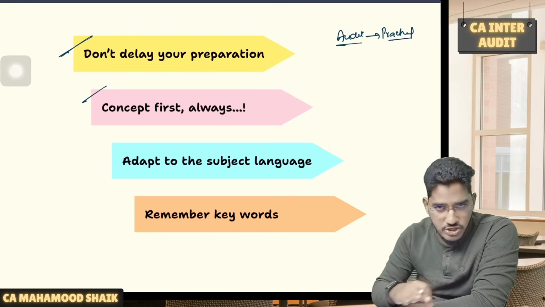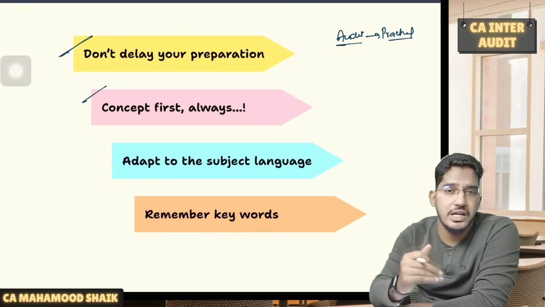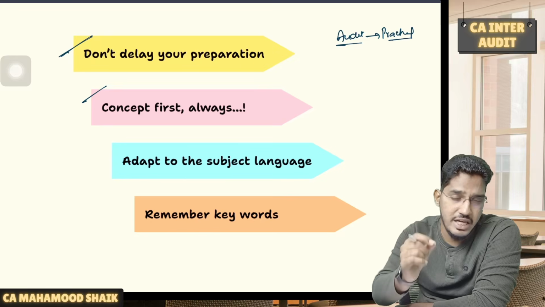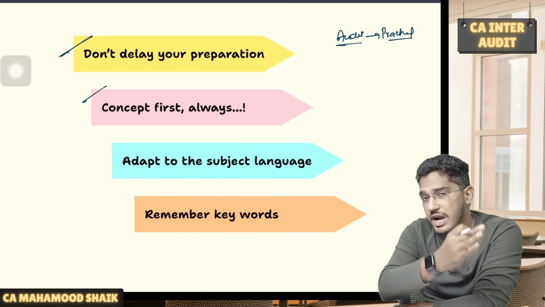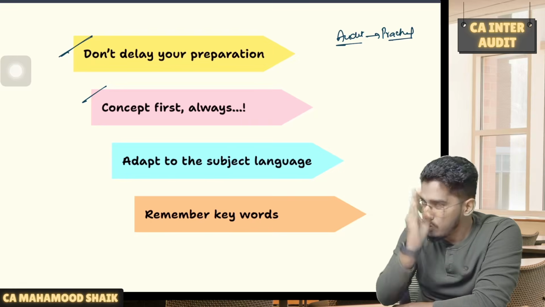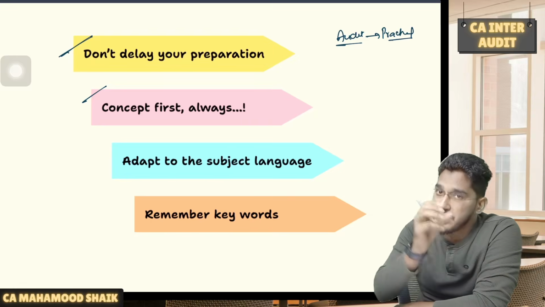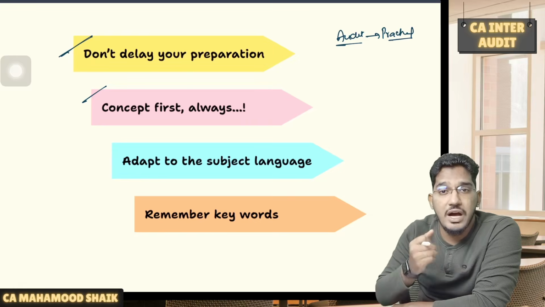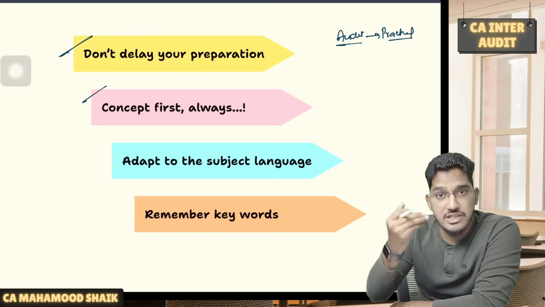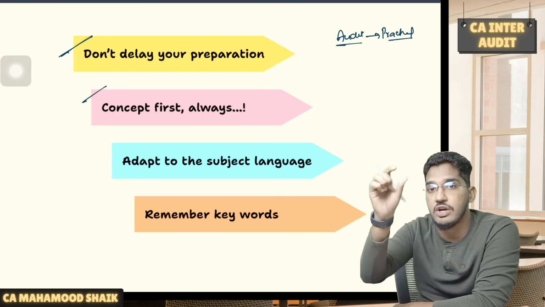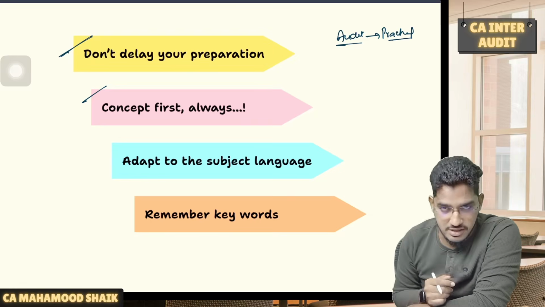Question paper patterns are changing. Question paper patterns are evolving. If you are a student who has already attempted the CA Inter Auditing examination earlier, or even if you have not, at least go and refer to the question paper once. Look at the MCQs, look at the descriptive questions. You are not finding direct questions. They will give you scenario based questions where you are required to understand what they are asking. Then you have to analyze which part of the chapter you are required to write. So a lot of conceptual application is getting tested these days.